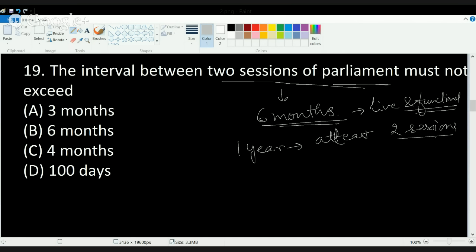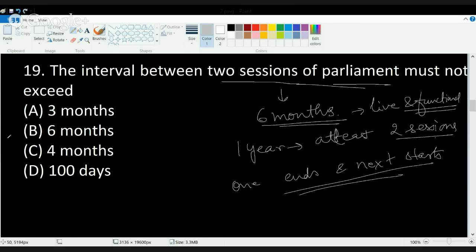Okay, and the time period of 6 months is between the date of prorogation of one and commencement of the next. So the date where one ends and the next starts, that time gap should not exceed more than 6 months. So the correct answer here is 6 months.